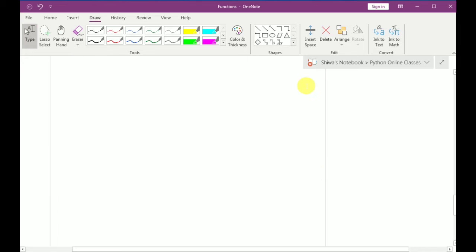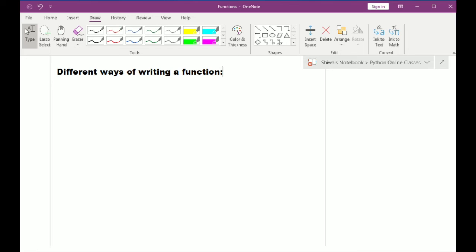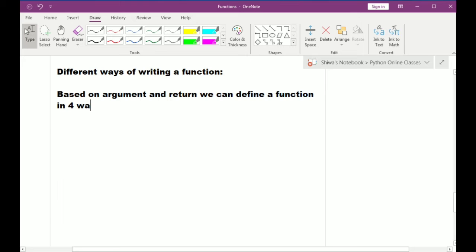So now the topic name is different: ways of writing a function. How many ways are there to write a function? Based on argument and return, we can define a function in 4 ways. So how many ways are there to define a function based on argument and return? 4 ways are there. What are those?